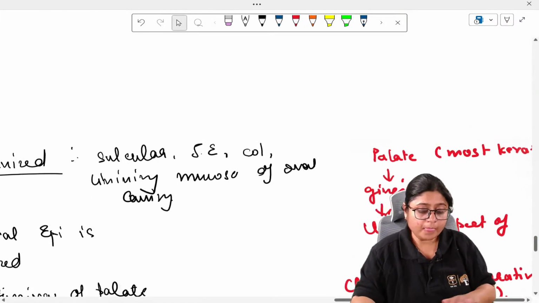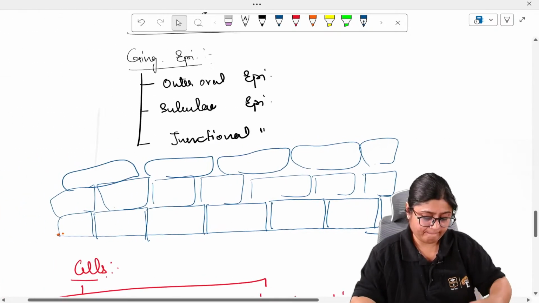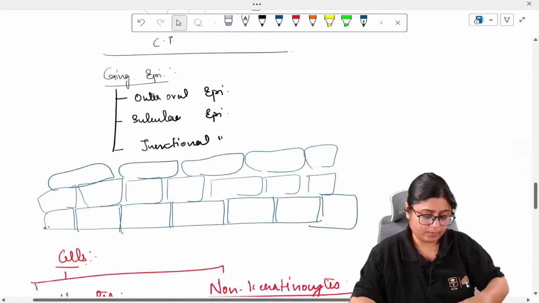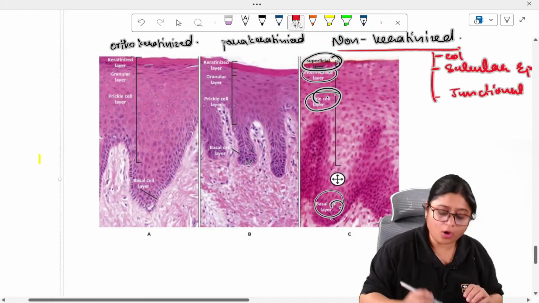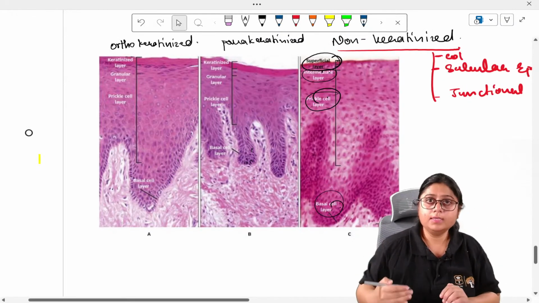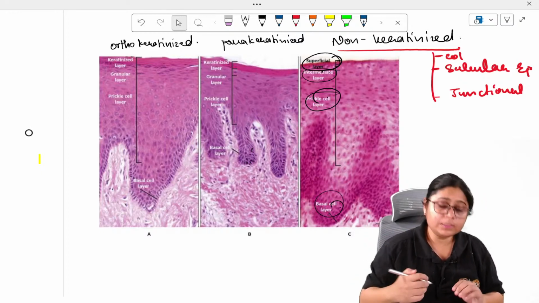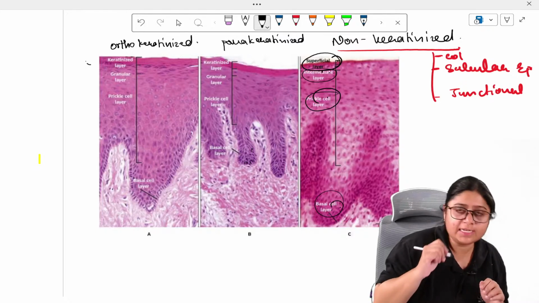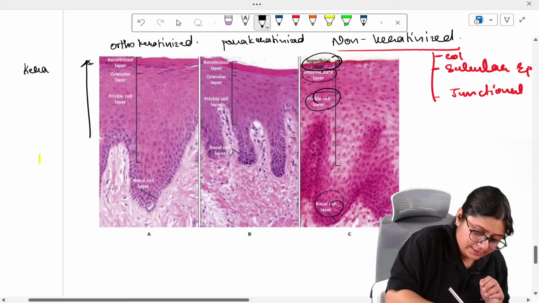Understood till here? What we studied here, this process of conversion of the cells from the basal layer up till the stratum corneum, is called the process of keratinization.